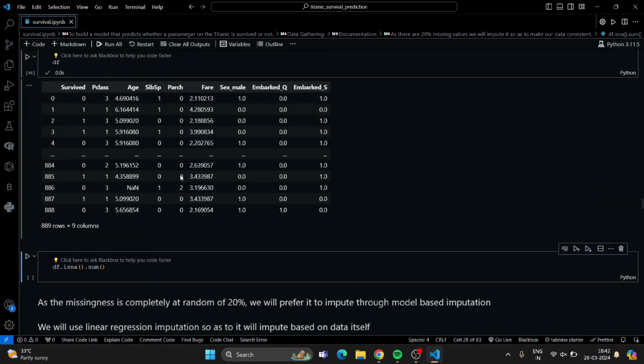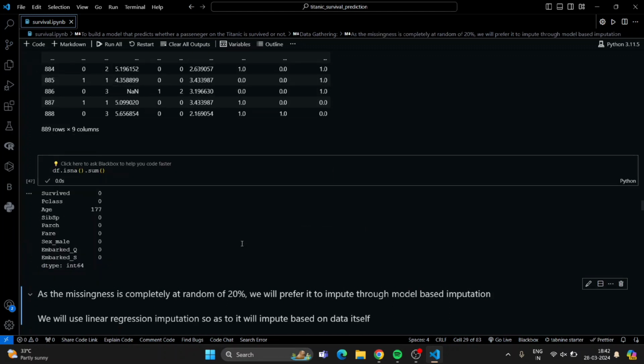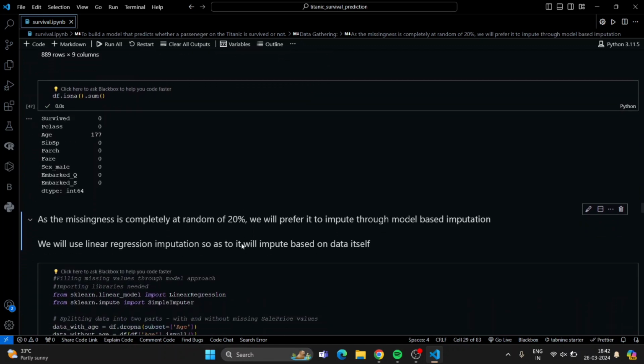Now we can see sex male, embarked Q, embarked S, and we are seeing 1s and 0s. If it's true, it will show 1, and if it's false, it will show 0. Now if I check the data frame, does it have any missing values? Yes, it has, in age.